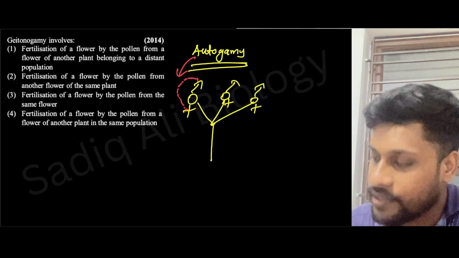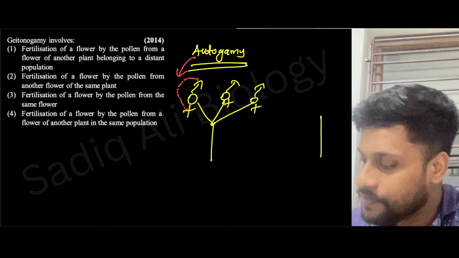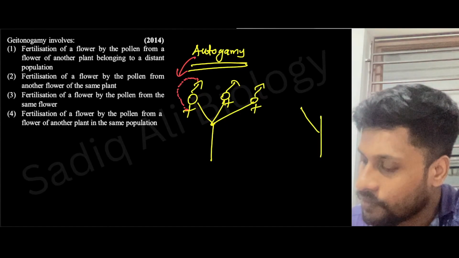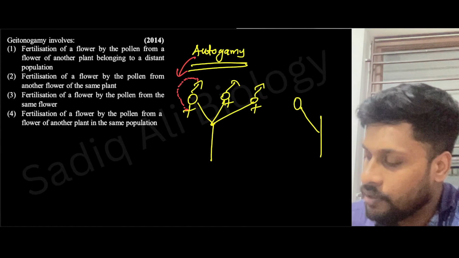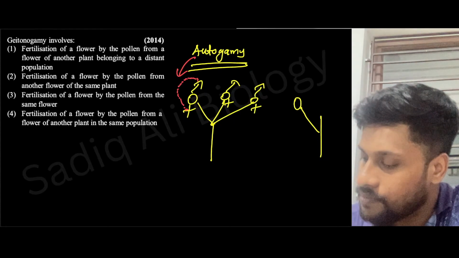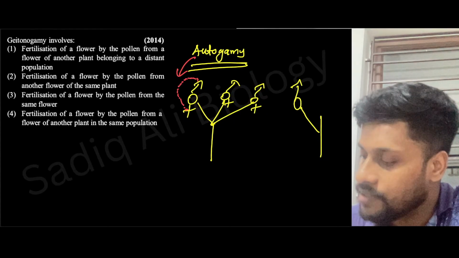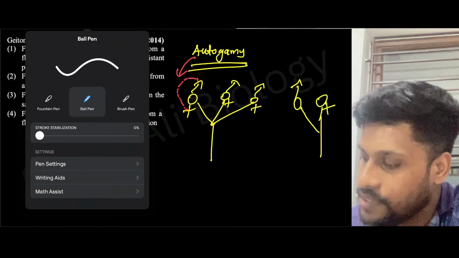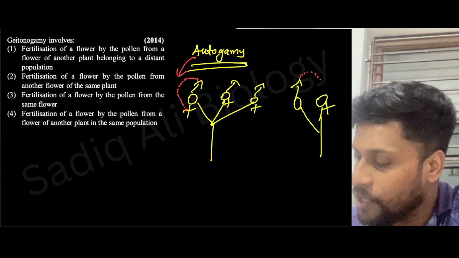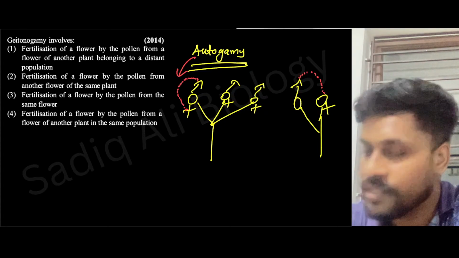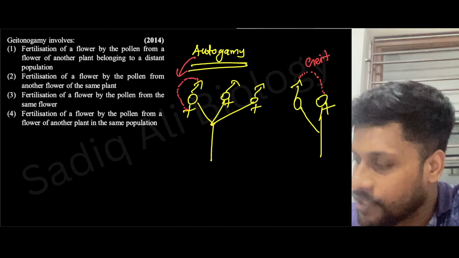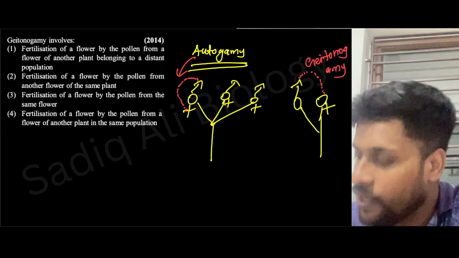Now let me take another plant, where there is a male flower, and let's say there is a female flower. In this case, pollen grains are moving from the male flower to the female flower within the same plant, but between different flowers. This is called what? Geitonogamy. You know that. Geitonogamy.